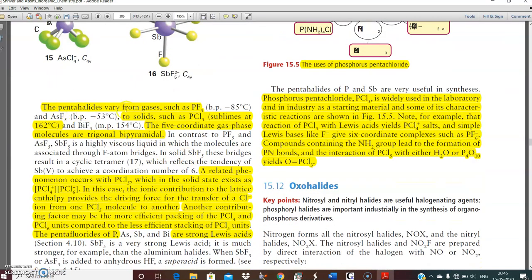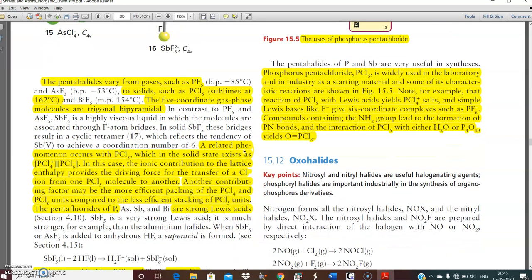The pentahalides vary from gases such as PF5 to solids such as PCl5. The five-coordinate gas phase molecules are trigonal bipyramidal. The geometry is already discussed in your third semester class. In contrast to PF5, others are highly viscous liquids, and that can be attributed to the linking of each of the species through fluorine atom bridges.